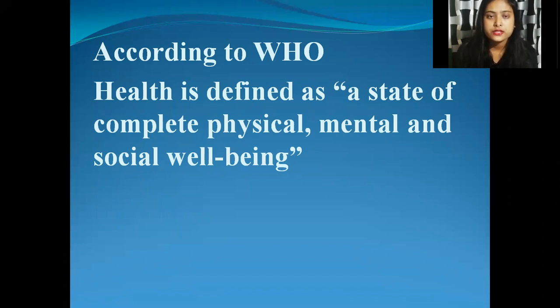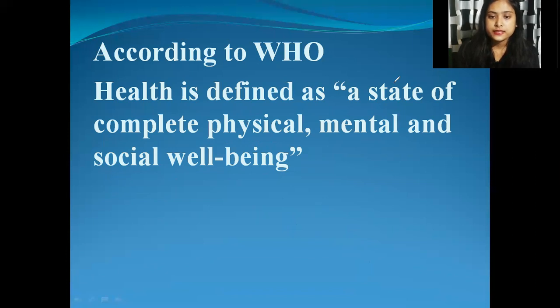So this is a definition given by WHO, and here three things are most important: state of complete physical, mental, and social well-being. These are the three parameters which will help us to understand what is good health. So WHO has defined it as a state of complete physical, mental, and social well-being.